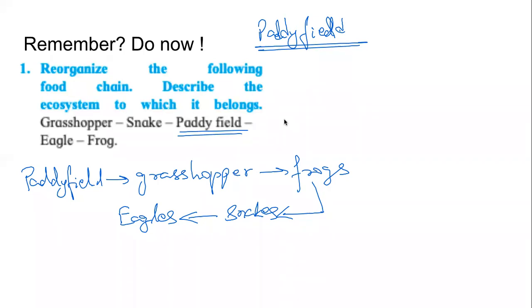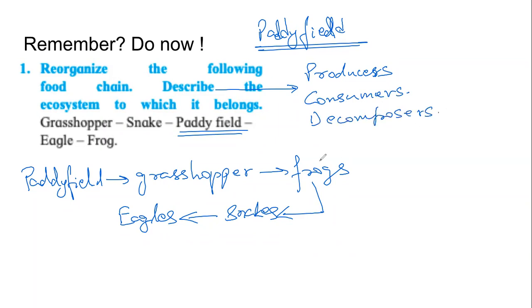Very simple. So whenever it says describe the ecosystem, we have to identify who are the producers, who are the consumers, and who are the decomposers. In this food chain, we don't have the decomposers, so we are not describing it. So first, we look at what is given. We put them in the logical order. We have the food chain. Then we give a proper name to the ecosystem. And to describe the ecosystem, what we are doing actually is identifying producers, consumers, and decomposers.